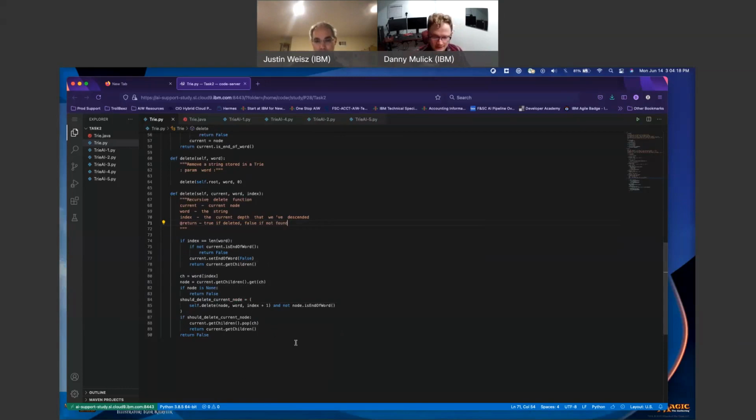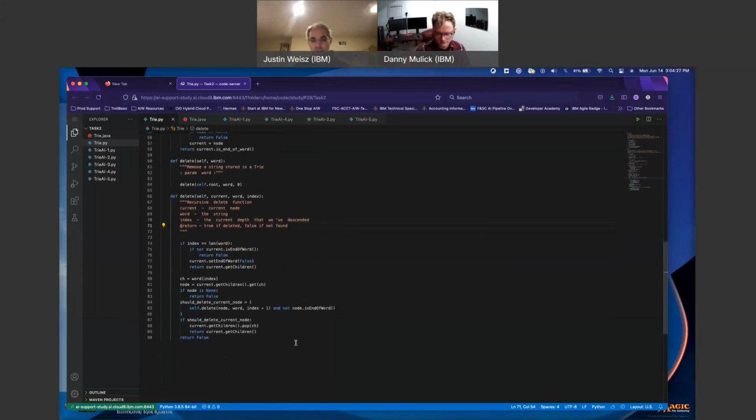The node should be deleted if it is not the end of word. That doesn't quite make sense. I think. Should, if it is true, meaning, oh no, it's just a double. Okay, okay. So if both conditions are true, it's a method to squish that code to a better condition.